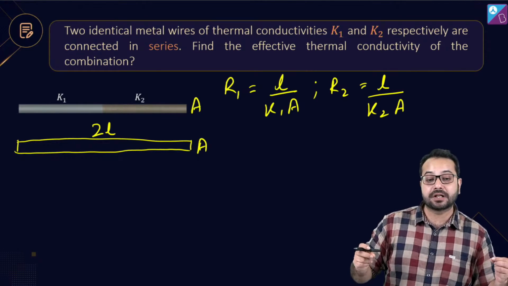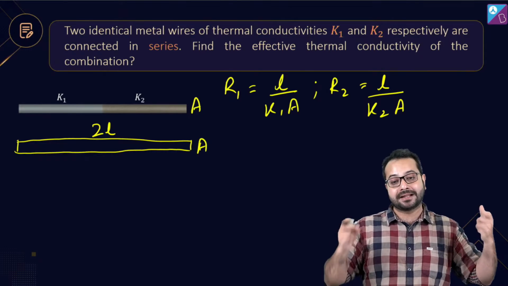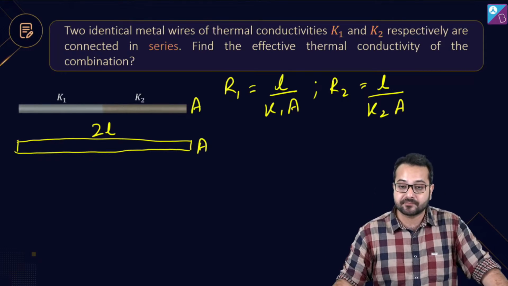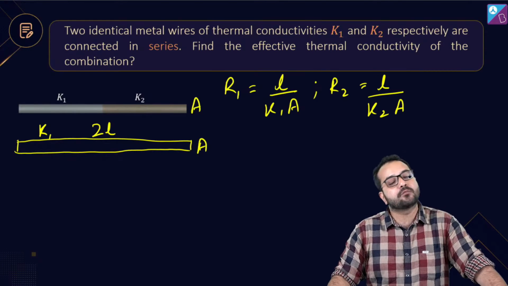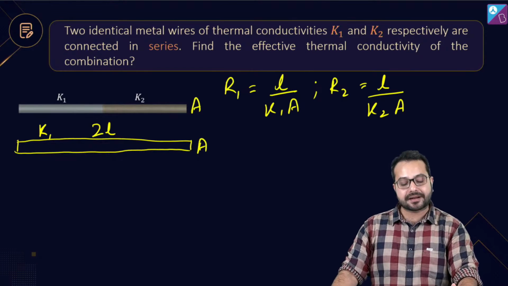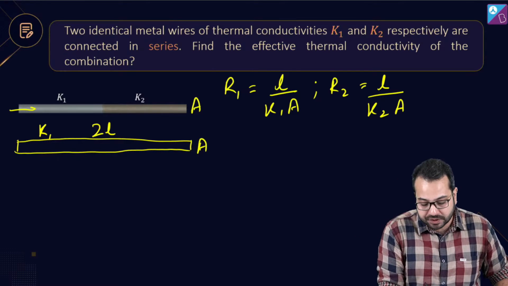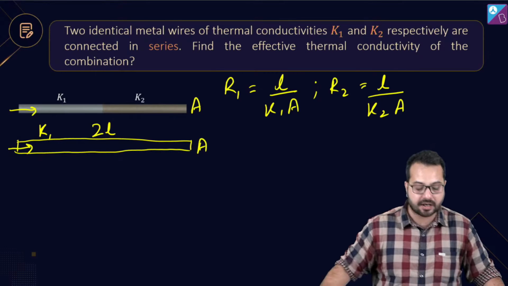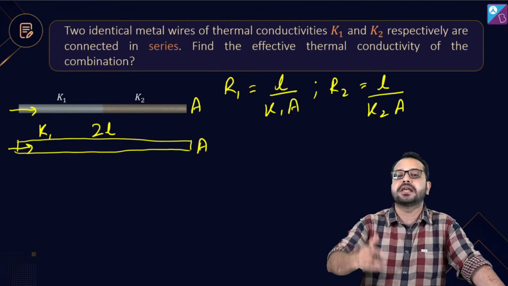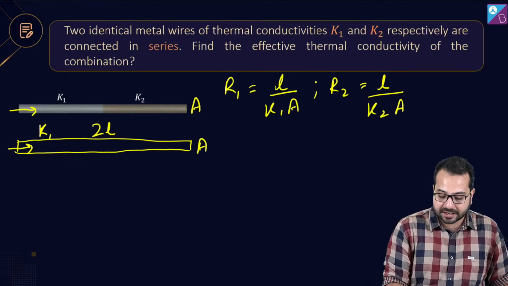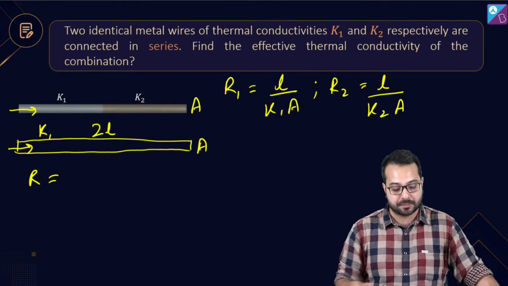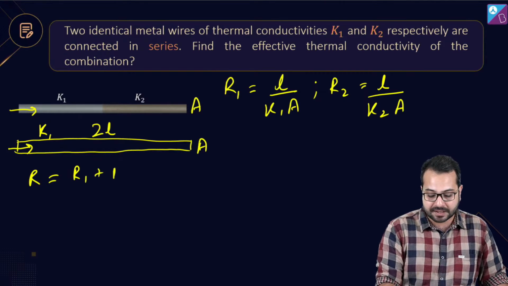The dimensions of the equivalent rod would be, the length would be 2L and the area of cross section would be A. And let's say its thermal conductivity is K. Then what should happen? Then the heat current through this should be the same as the heat current through this. This is the meaning of equivalent thermal resistance. Okay. So what can we say? That the equivalent thermal resistance will be equal to R1 plus R2.